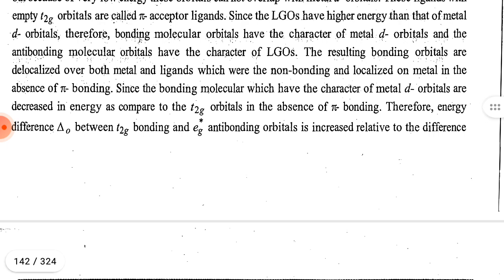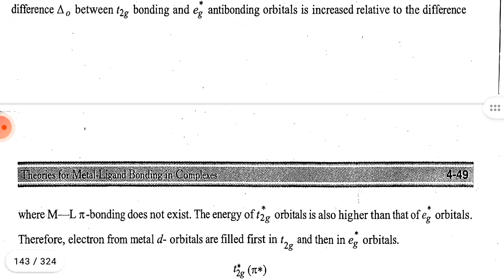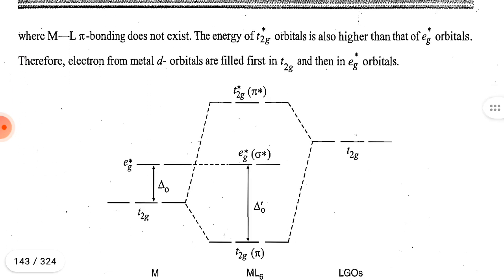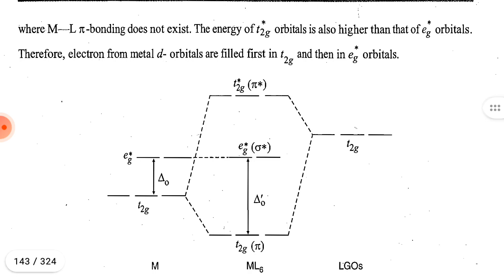Since the bonding molecular orbitals which have the character of metal d orbitals are decreased in energy as compared to t2g orbitals in the absence of pi bonding, the energy difference delta zero between t2g bonding and eg* anti-bonding orbitals is increased relative to the difference where M-L pi bonding does not exist.